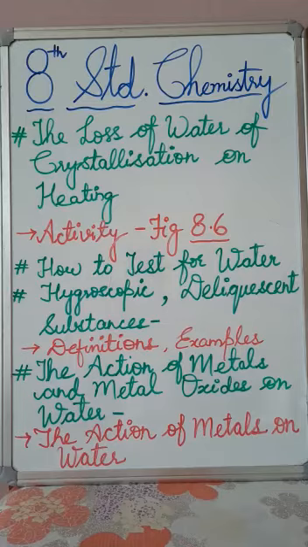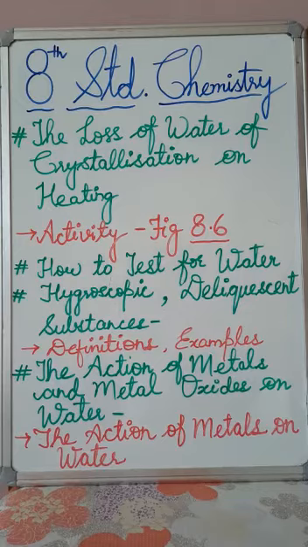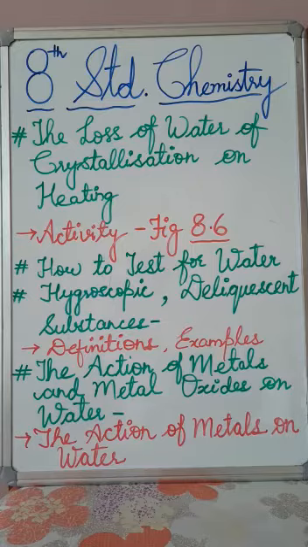The solution is alkaline, basic, and it turns red litmus blue. Fine, students. We have seen the litmus paper. So if it is basic, the red litmus turns blue. And in the same way you can mark here the observations and the reaction. And the third one is the action of magnesium on water.